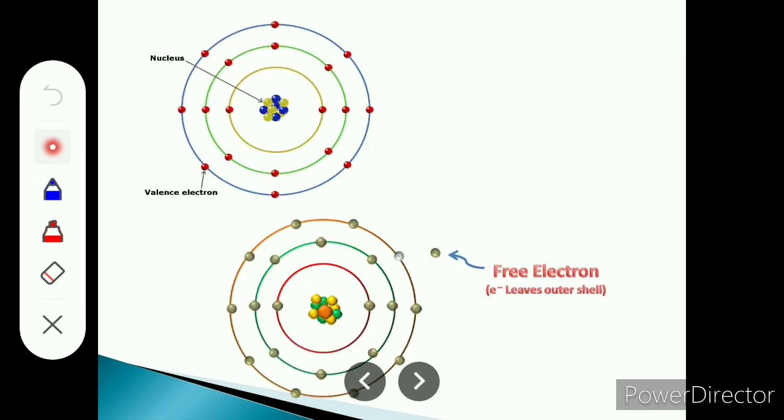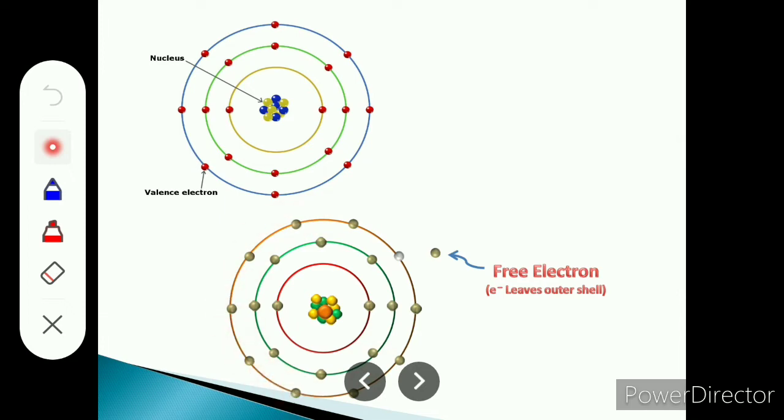Now here we consider one type of atom. The electrons which are present in the outermost orbit are known as valence electrons. Here we consider the nucleus, and the electrons in the outermost orbit are known as valence electrons. Now if such valence electrons get a small amount of external energy, then such an electron will detach from the atom.